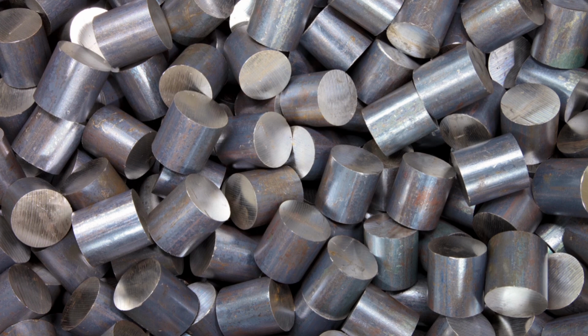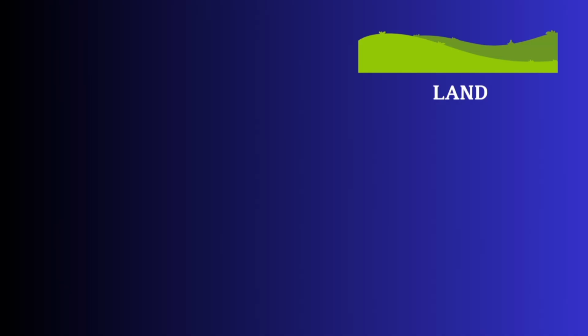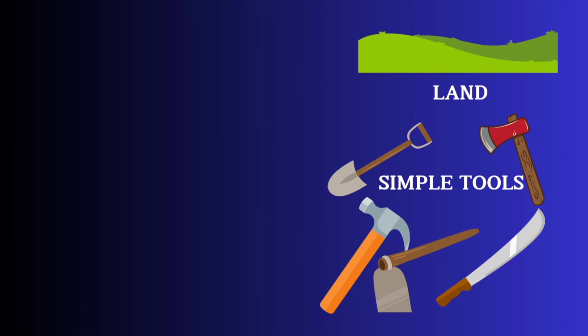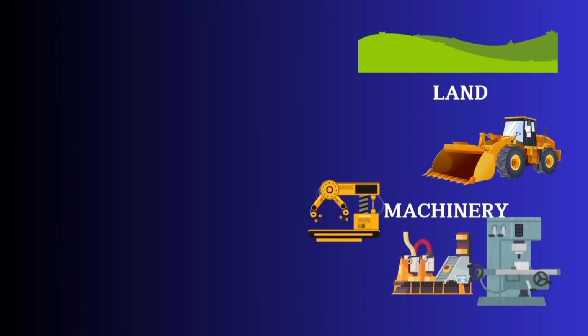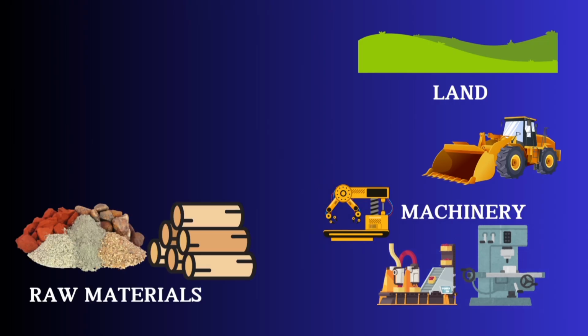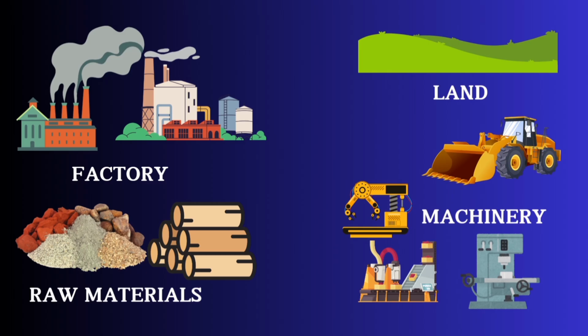For example, for you to produce, you need a land and you need simple tools, be it like cutlass, shovels, hoe, etc., or mechanized tools like the tractor, industrial machine, and also you need resources such as raw materials. And most times, all of this takes place in a factory. So it is the ownership of this means of production that determines power dynamics in the society. This is because whoever controls this means of production controls power.